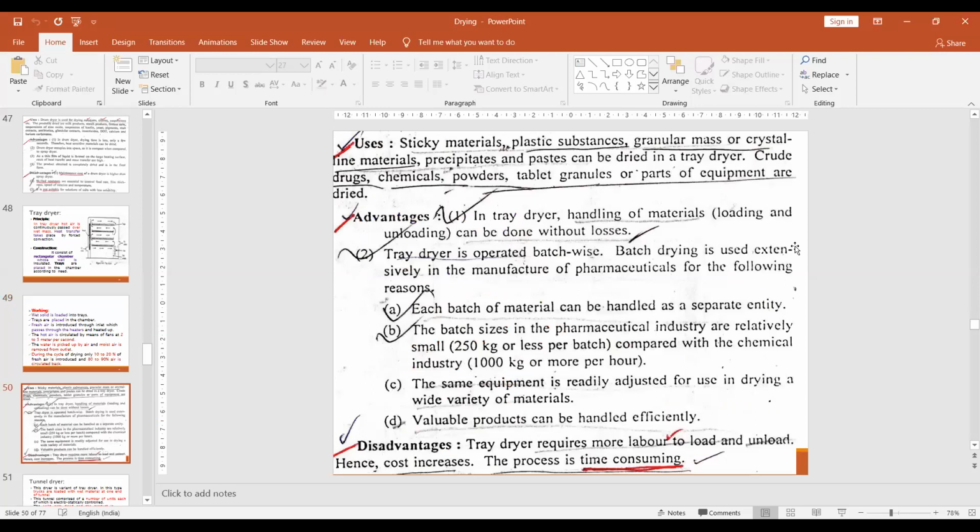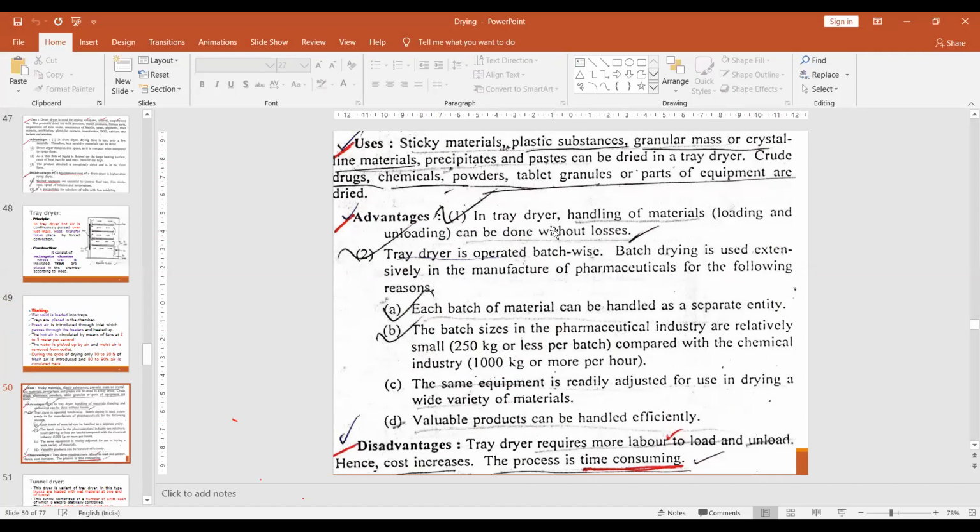Then what materials can be used? Sticky material, plastic type material, granular material, precipitates and pastes can be dried in tray dryers, unlike rotary dryers. Crude drugs, chemicals, powders, tablet granules are there, right? So all of these are dried in these dryers.